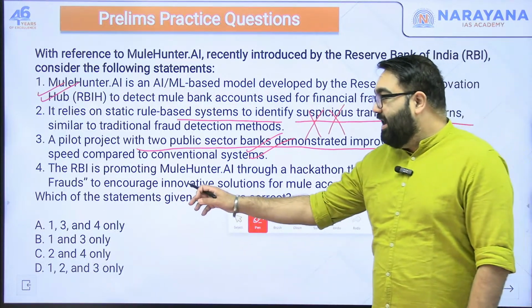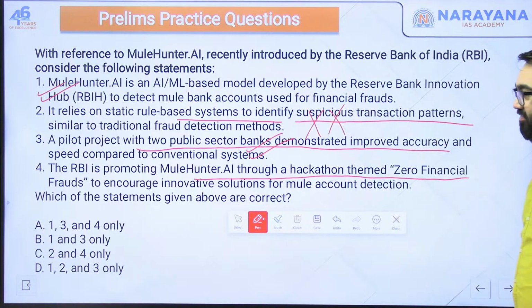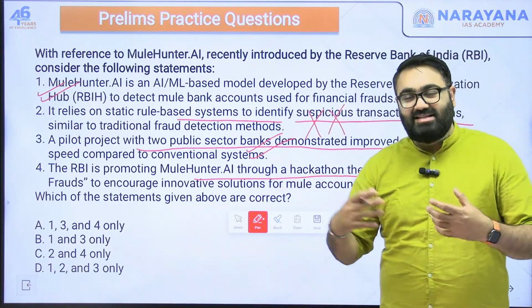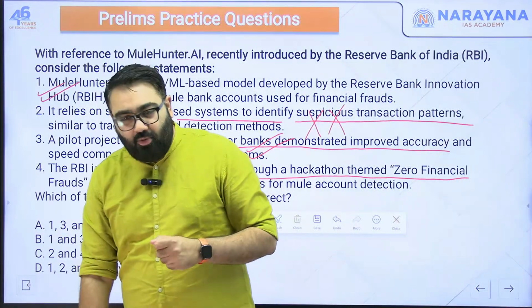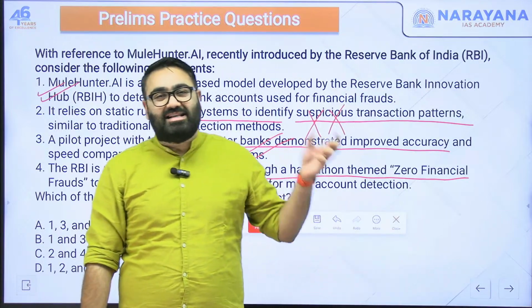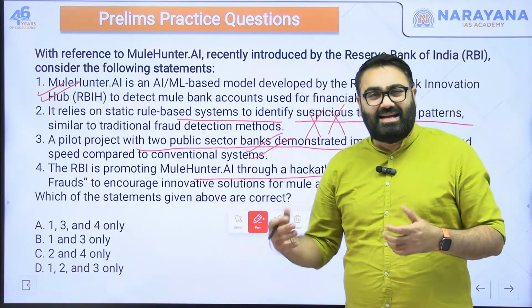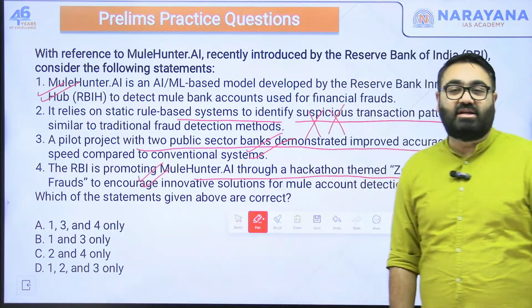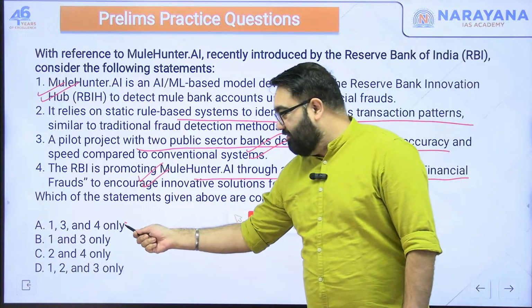Fourth, the RBI is promoting mulehunter.ai through a hackathon themed zero financial frauds to encourage innovative solutions for mule account detection. What they're trying to say is that RBI is inviting people who are working in IT, hacking, etc., to come on board, experiment with this technology and suggest how to make it even better so that they can detect all these mule accounts. That also is correct. This is something that RBI is doing. Out of the 4 statements, 1, 3 and 4 are correct. So the answer here would be A.